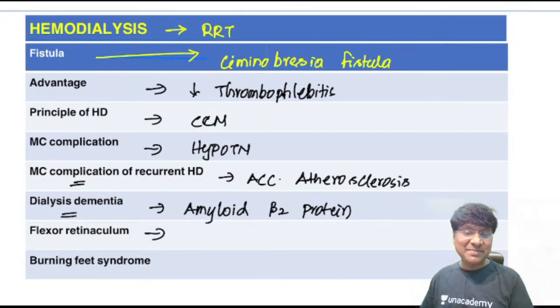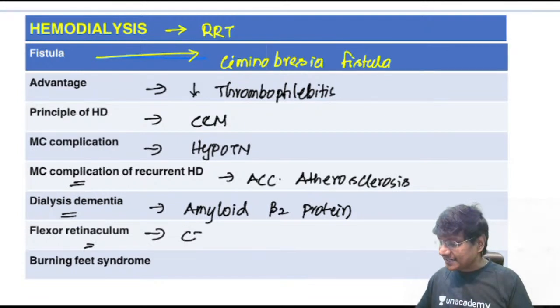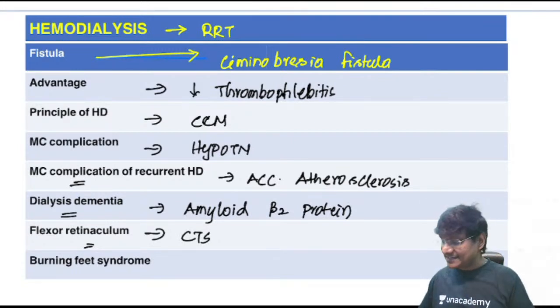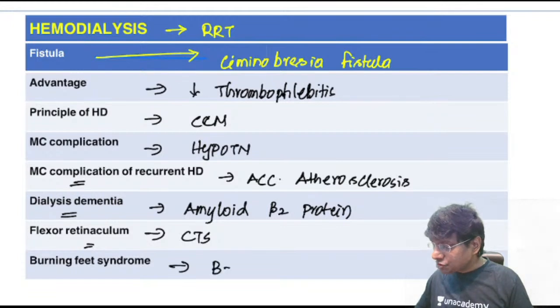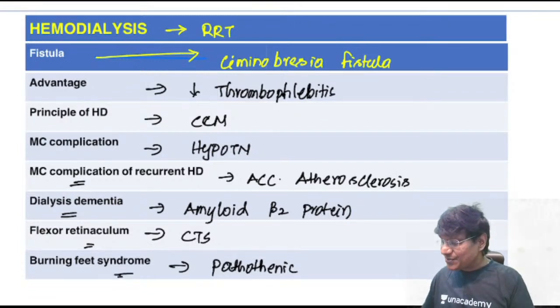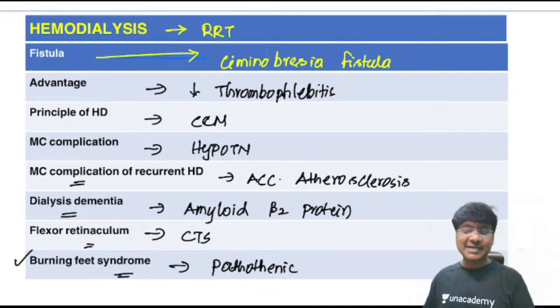And this amyloid beta 2 protein will also accumulate in the flexor retinaculum, and that will result in development of carpal tunnel syndrome. Okay, and whenever the patient is undergoing dialysis, there will be washout of B7. I'm sorry, there will be washout of pantothenic acid. Right, there will be washout of pantothenic acid in those patients who are undergoing hemodialysis. So once there is washout of pantothenic acid, the individual will develop burning feet syndrome. Okay, so these are some quick important points related to hemodialysis.